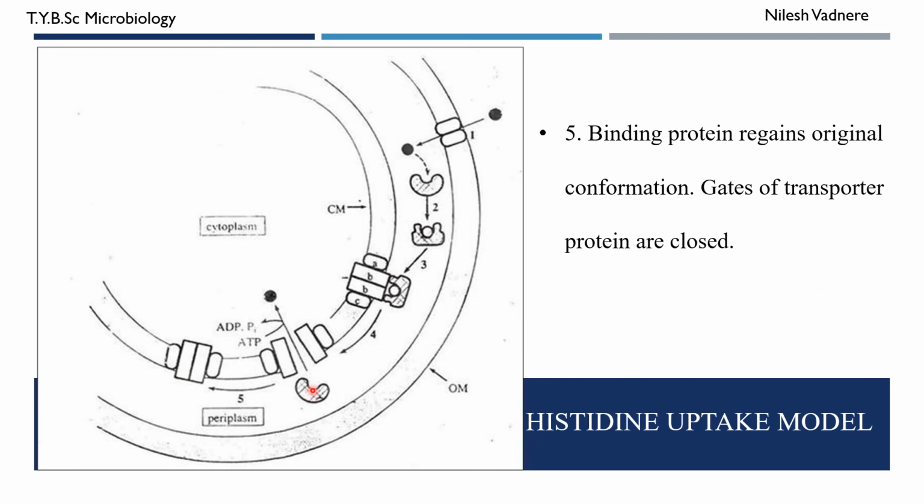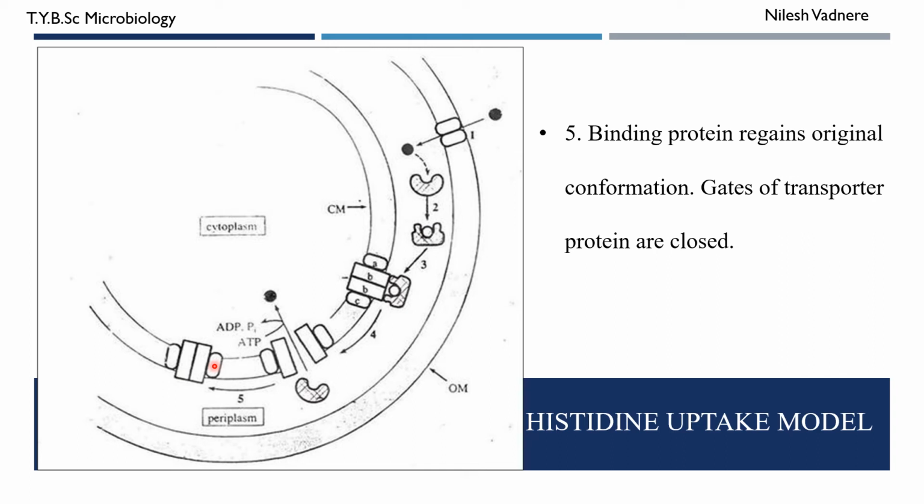This protein, histidine binding protein, regains its original conformation due to release of histidine and it gets released from the ABBC protein. As a result, the ABBC protein also regains its original conformation and the gates are closed. So this is how the histidine molecule is uptaken by the cell that has this outer membrane, that is E. coli cell.